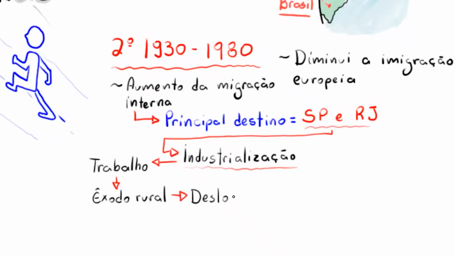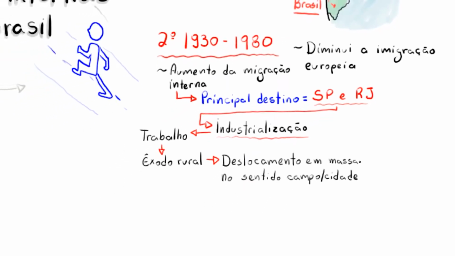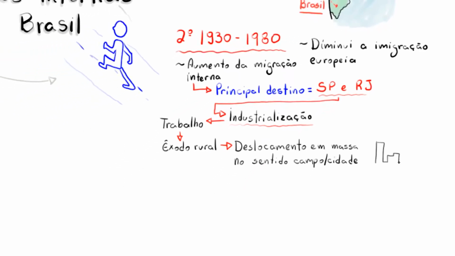Because there was a lot of job availability there, which made the so-called rural exodus possible. In other words, a large number of people leaving the rural areas of Brazil for the urban areas, which helped speed up the country's urbanization process.